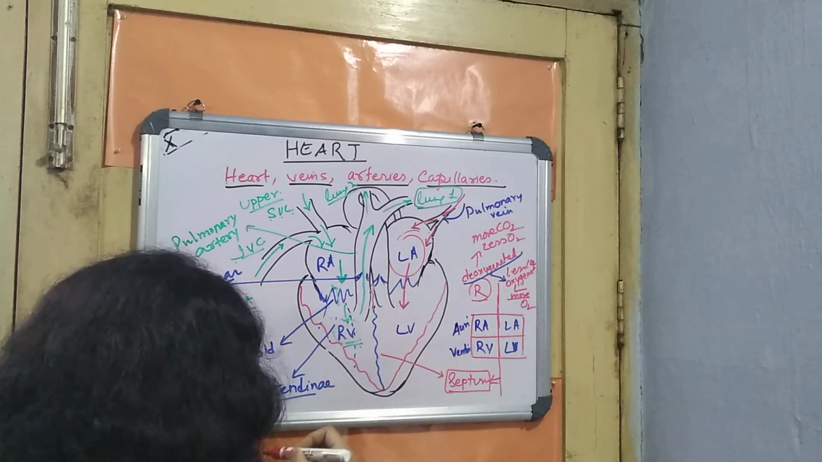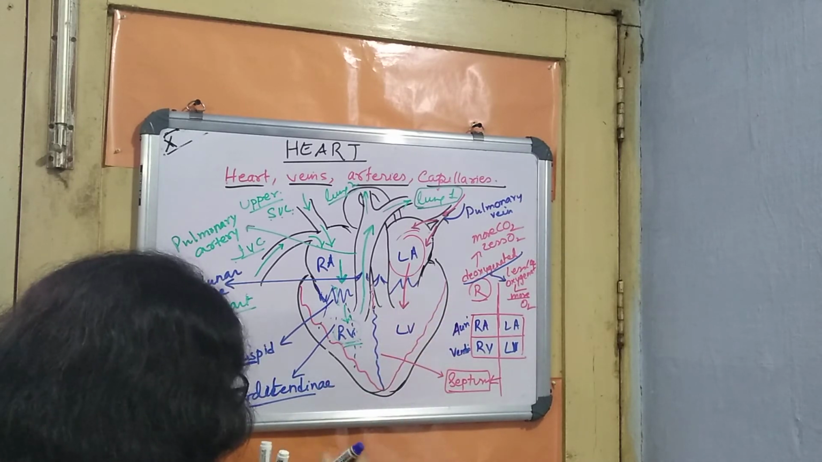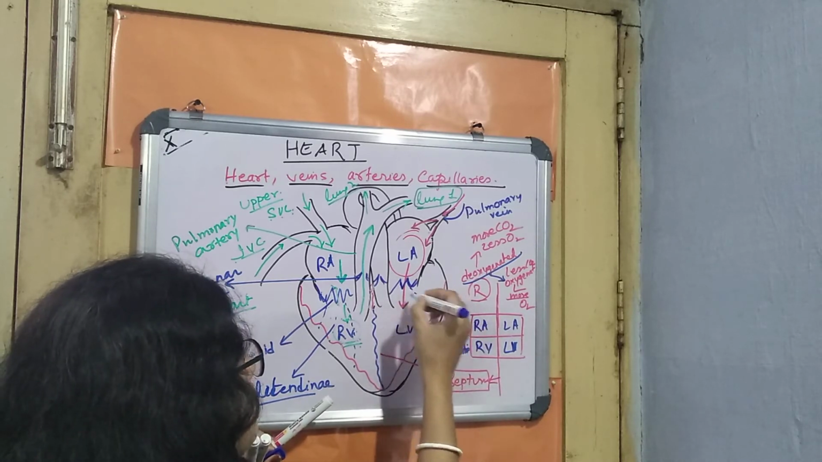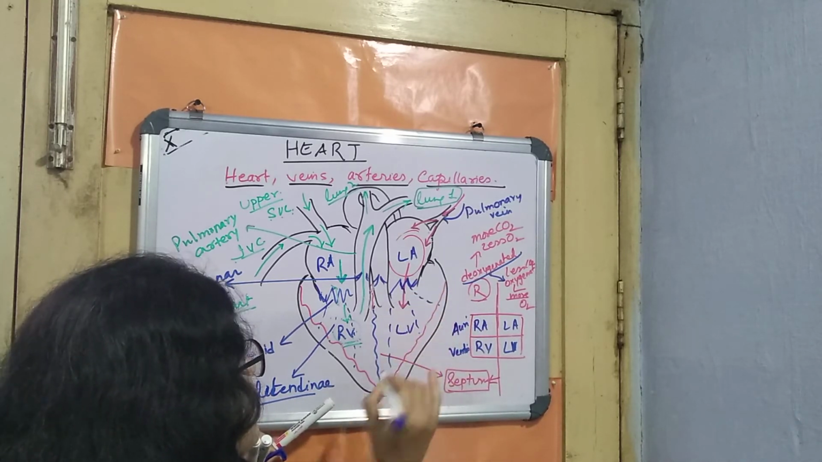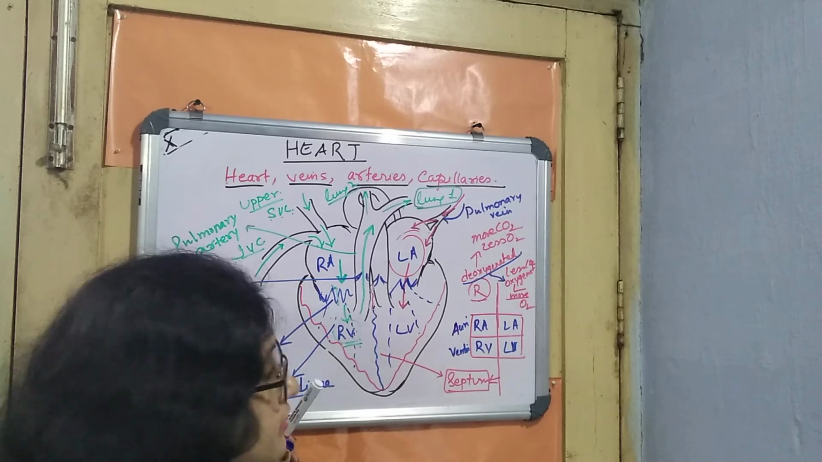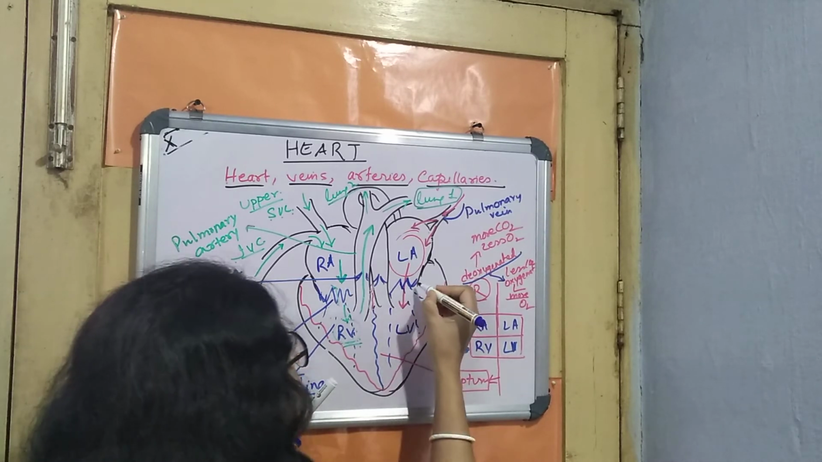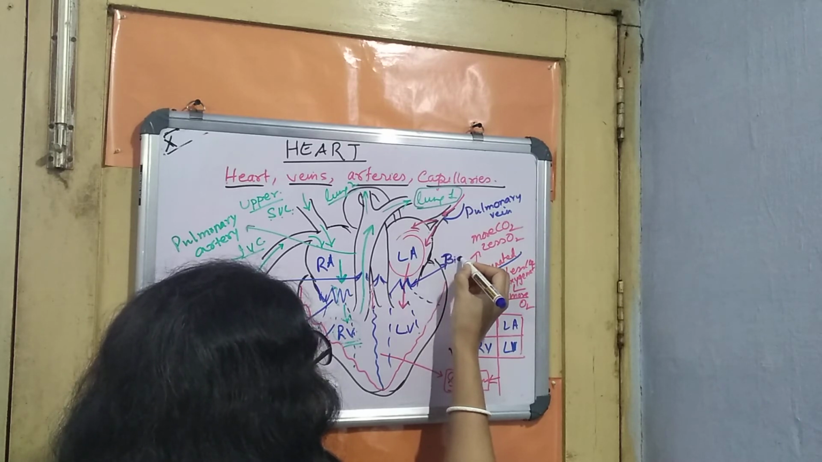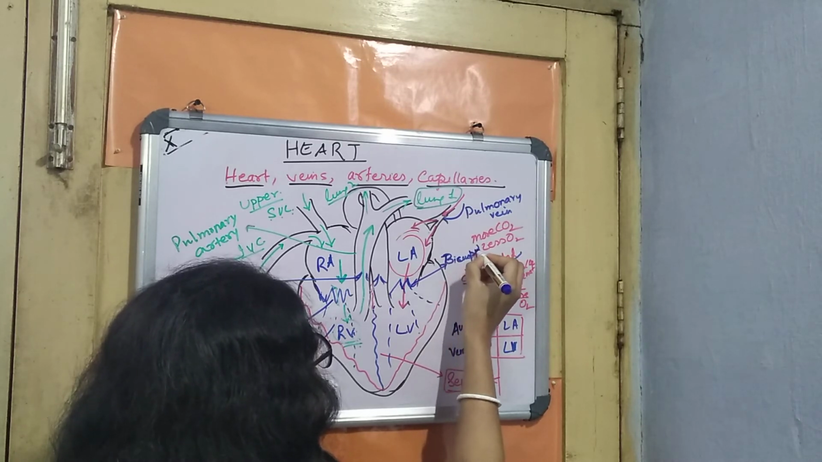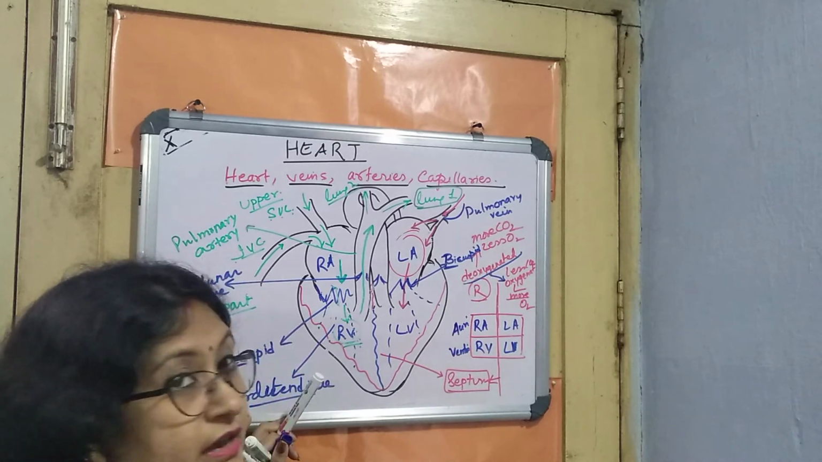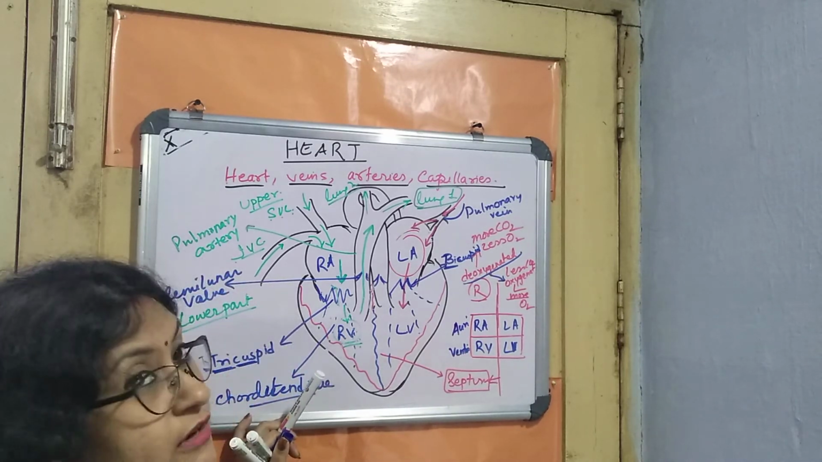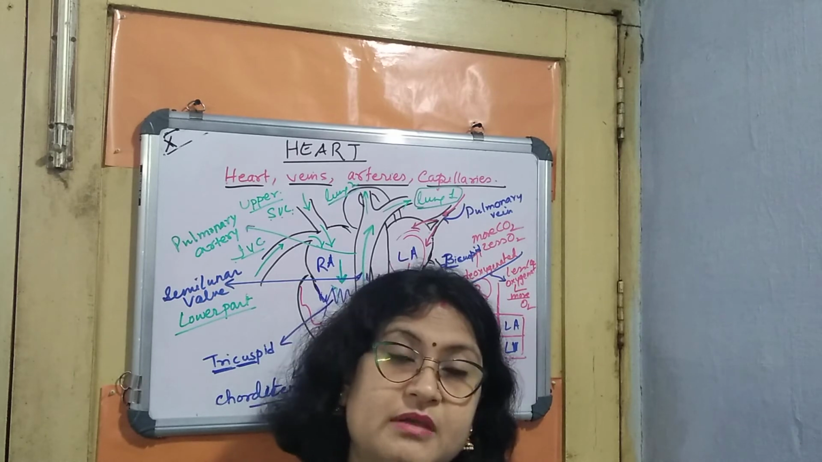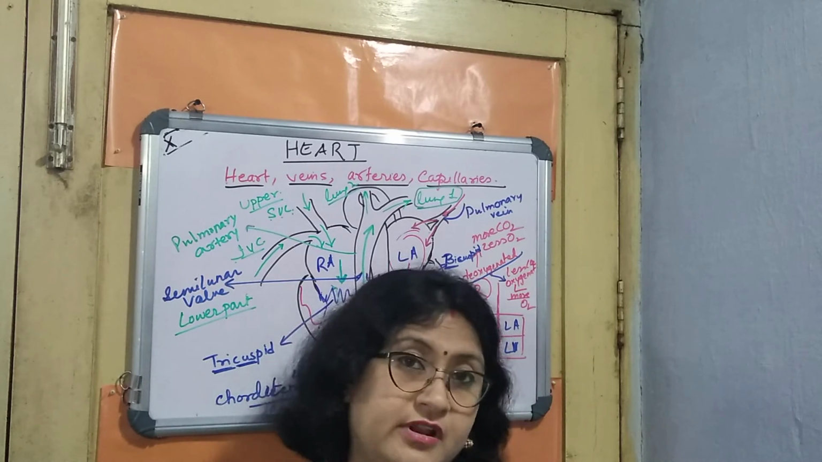Another thing you can see here, another two valves are present where you can see two flaps. Again, there will be thread-like structures, chordae tendineae, which will regulate the opening of the valve. So this valve is known as the bicuspid valve. Bi means two. It can also be called the mitral valve, M-I-T-R-A-L. So it has two names. Kindly remember, bicuspid or mitral valve.